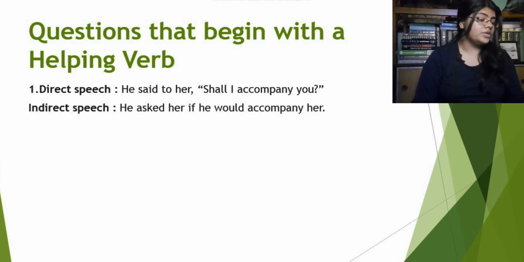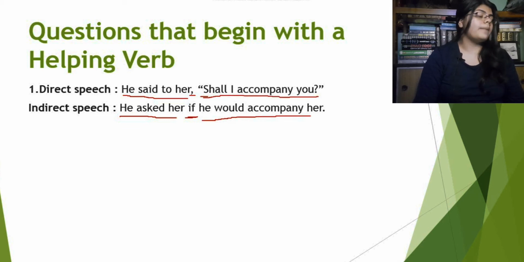Now let me tell you that what's happening here. He said to her will obviously be changed into he asked her. The comma will be replaced by if here. Why? Because the reported speech does not start with a question word or an interrogative word or any kind of WH word, right? So we will use if here. Now shall I accompany you will be he would accompany her.